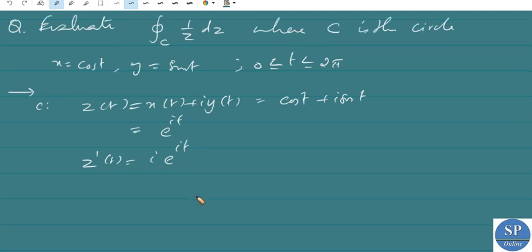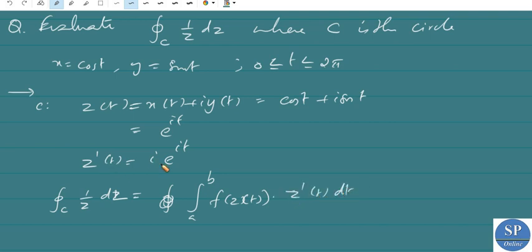So our integral over C of 1 by z dz is integral from a to b of f of z of t into z dash of t.